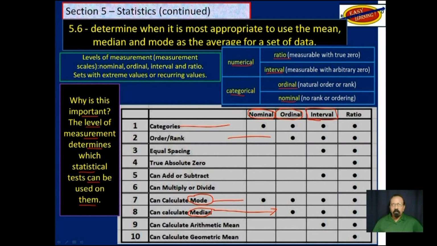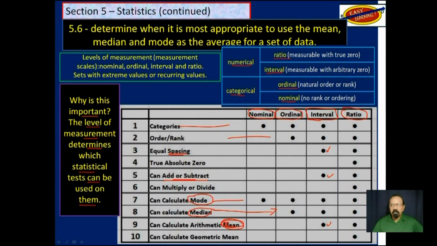For interval, you could do a few more things than what you could do with ordinals because you are now dealing with numbers. So you can add and subtract. You can also find the mean. And it has equal spacing. So these are other things that you can now do with interval numerical data that you cannot do with any of the categorical data. And finally, the ratio is the highest level.